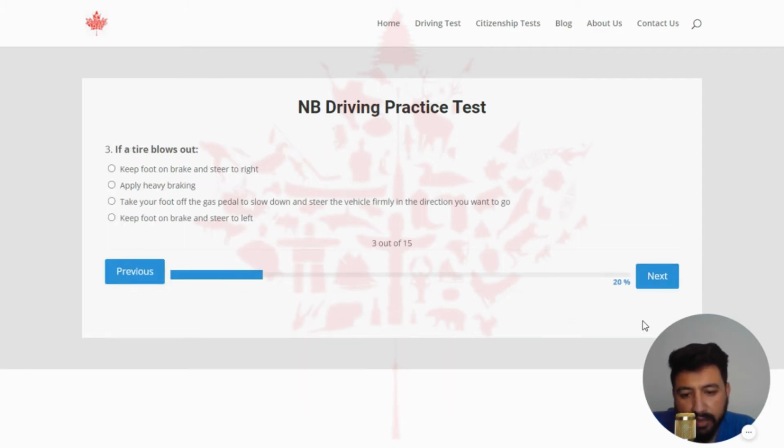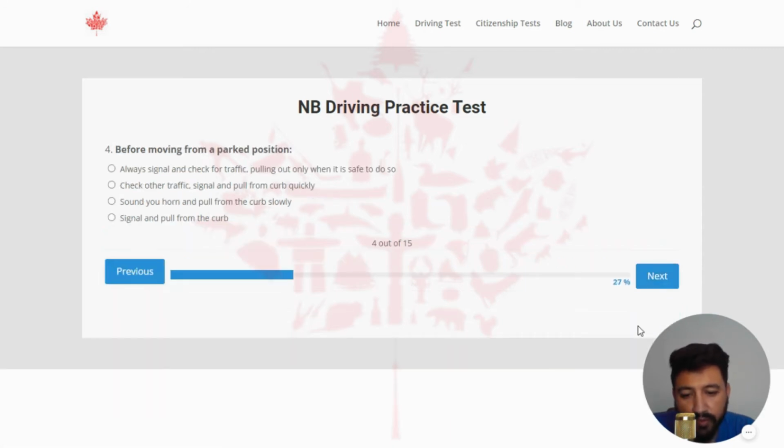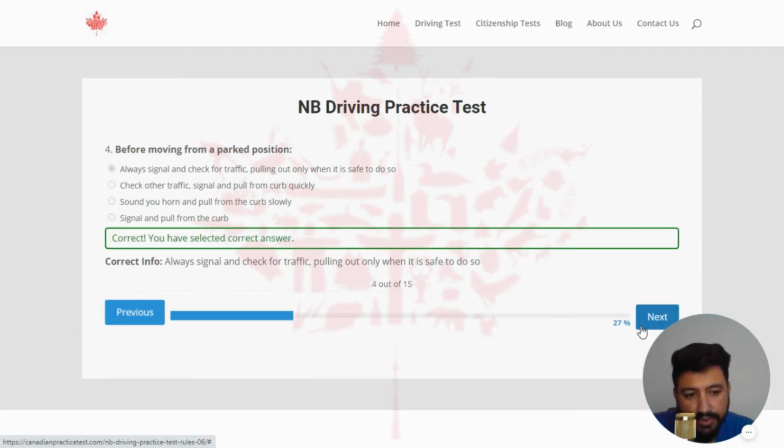Next. If a tire blows out, the right answer of this question is take your foot off the gas pedal to slow down and steer the vehicle firmly in the direction you want to go. So let's click on the third option. Yeah, this is the correct one. And next. Before moving from a parked position, the right answer of this question is always signal and check for traffic, pulling out only when it is safe to do so. So I'm going to select the first option. Yes, this is the correct answer.